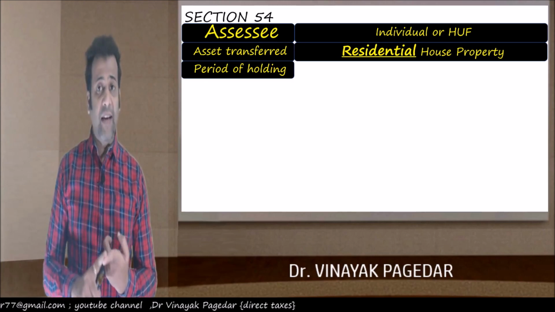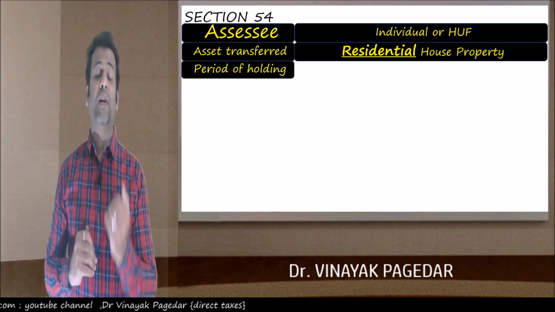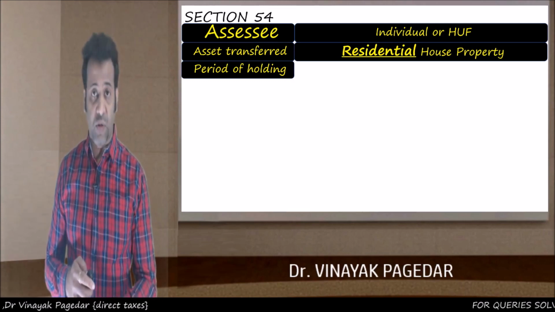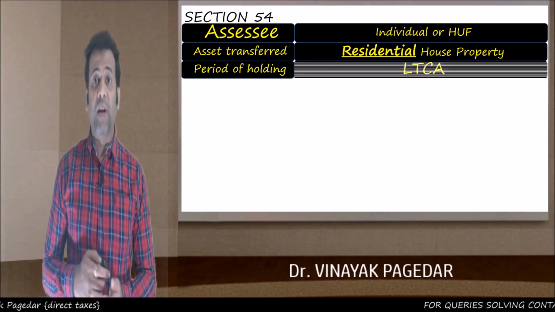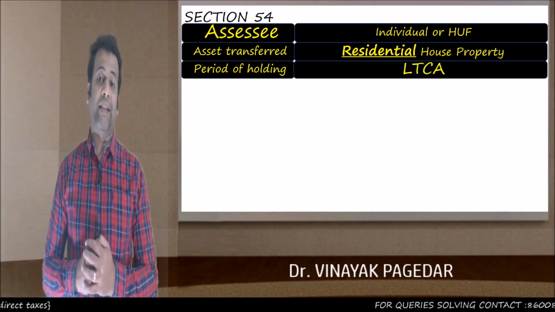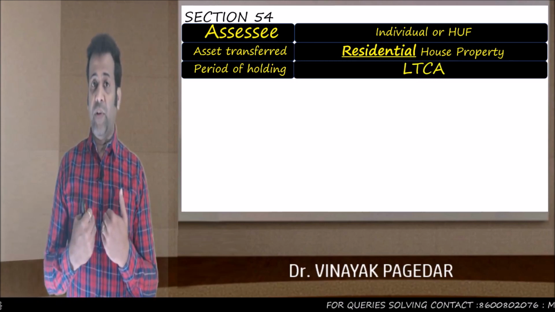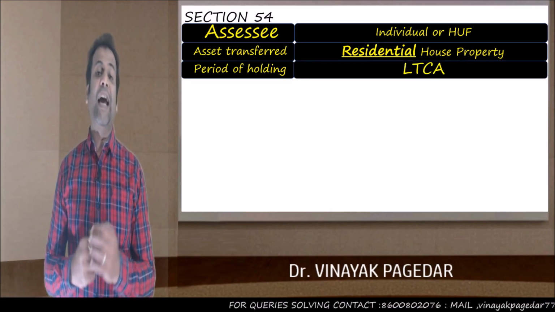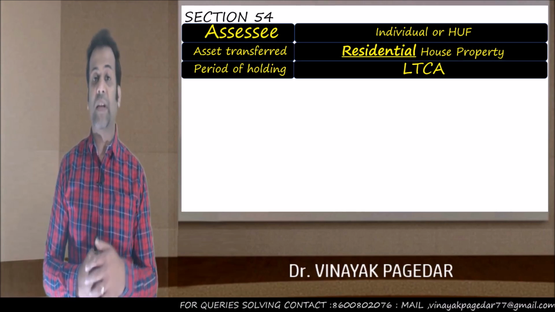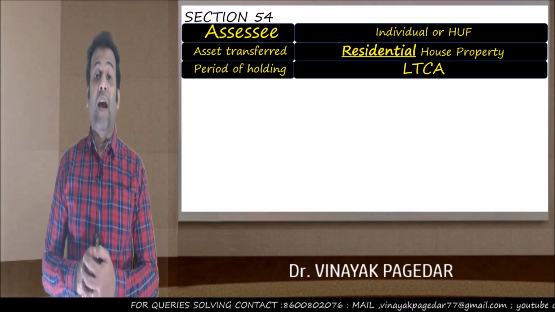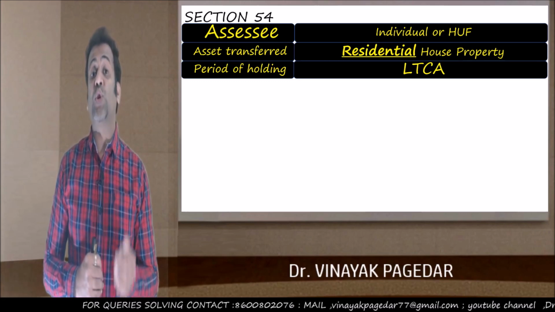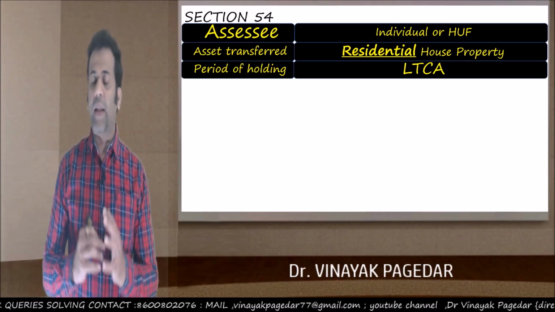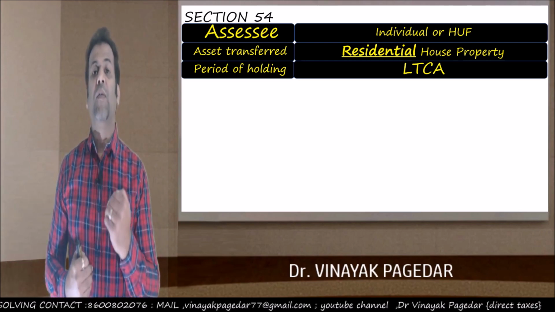So, my friends, an individual or HUF has transferred a residential house property, and such house property, as we have seen in our example, has to be a long-term capital asset. Let us say I am an individual, and let us say I sell my residential house at Mumbai, and that residential house was short-term in nature. The period of holding was short-term, then I am not eligible for this section.